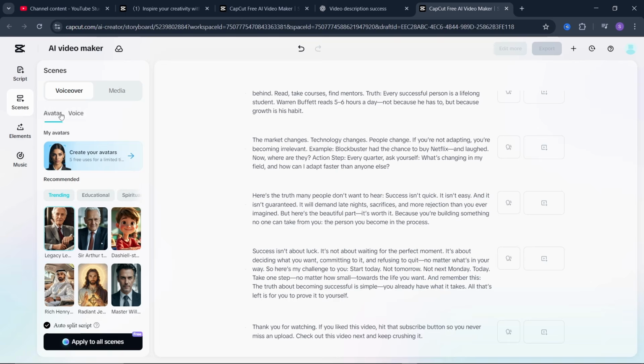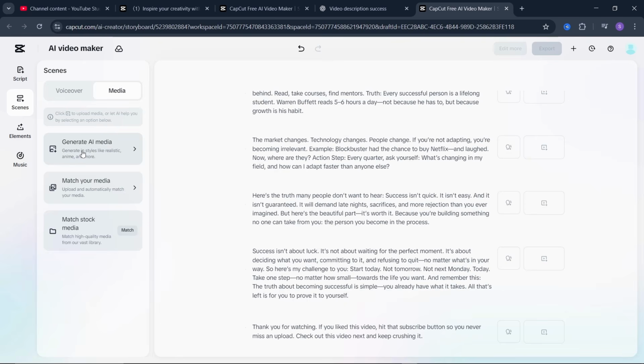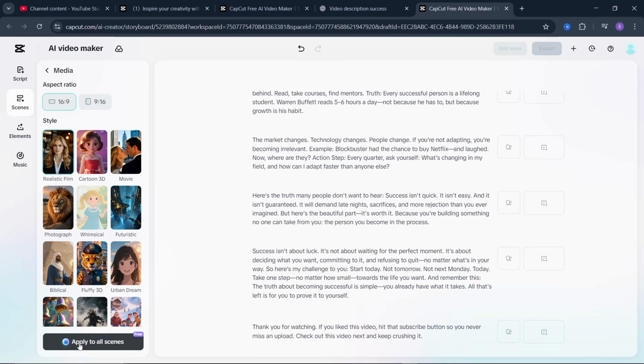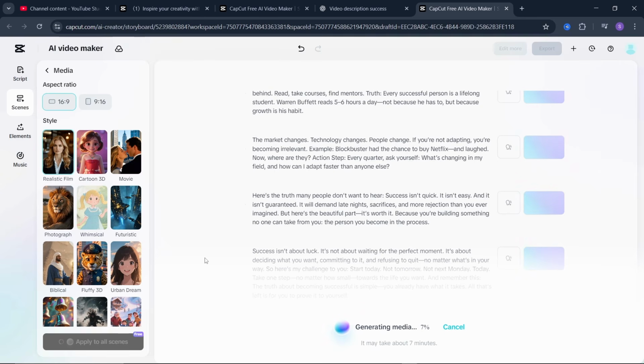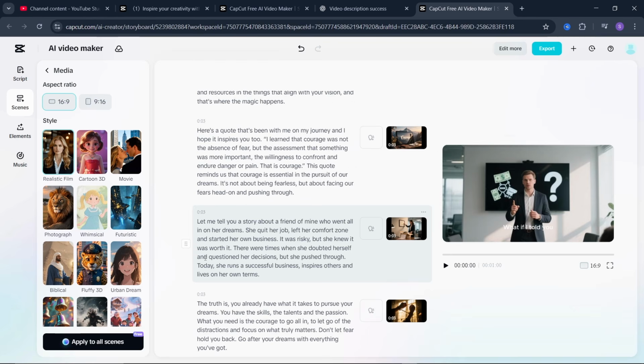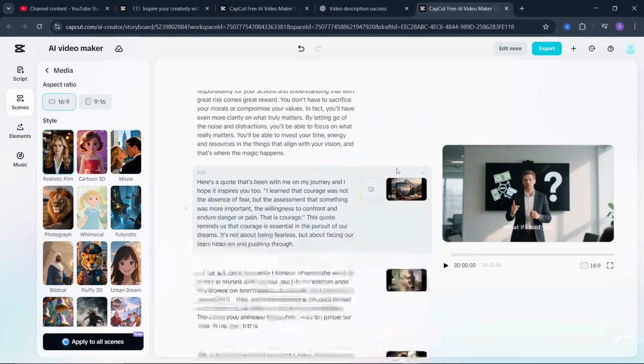Remember everything I showed you earlier. Come over to media and make sure you say generate AI media, then click on apply to all scenes and confirm. Once you click on confirm, you still have to sit back, and it's going to generate the media that each of the scenes needs. So guys, now all the media have been added.